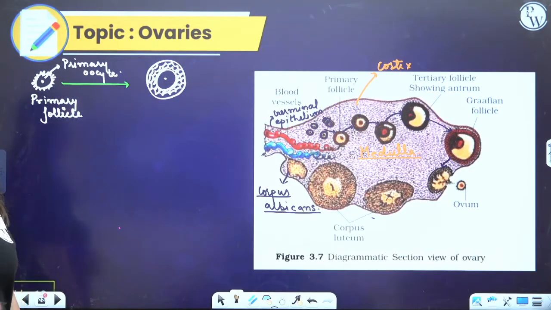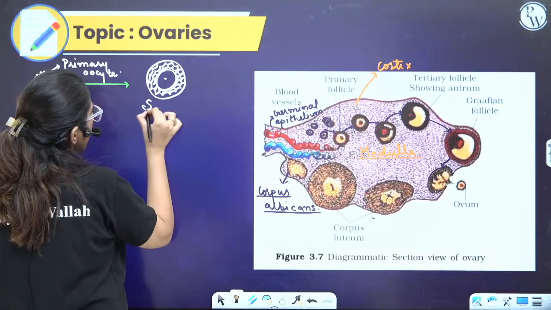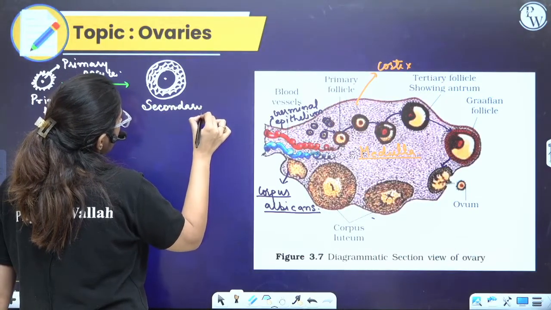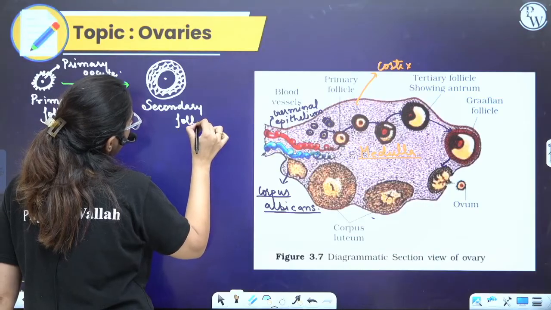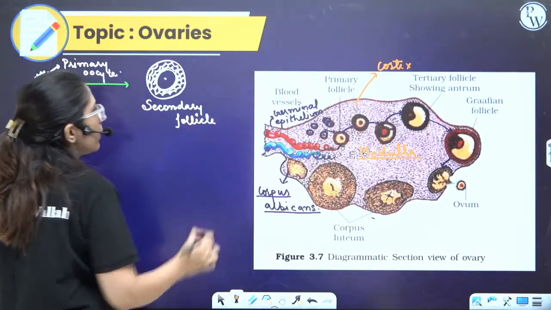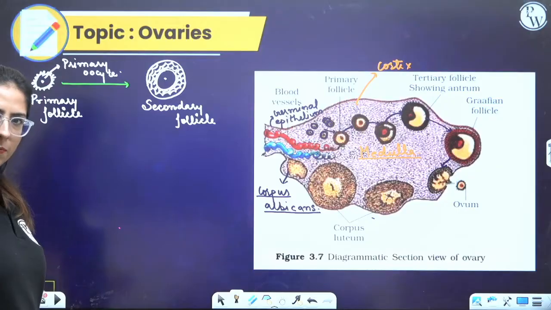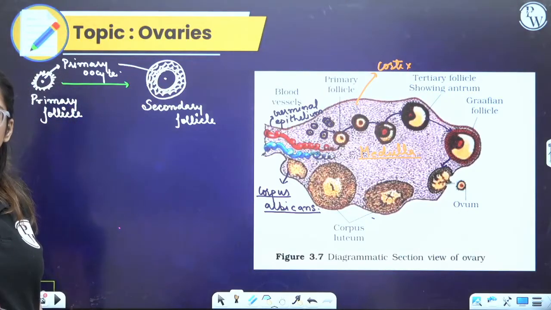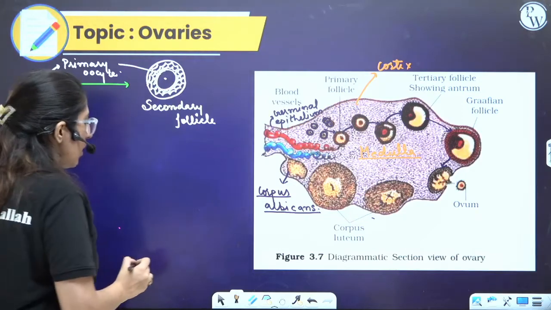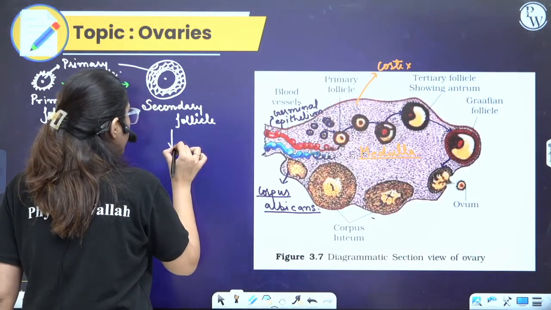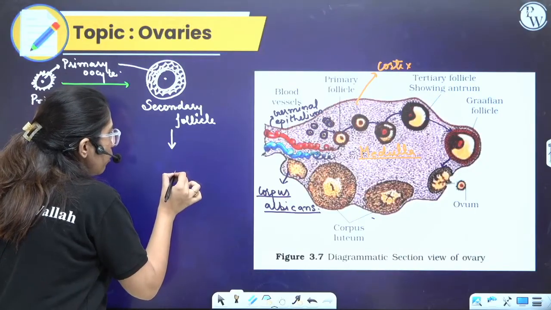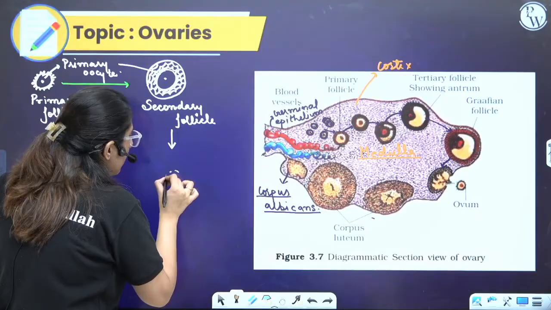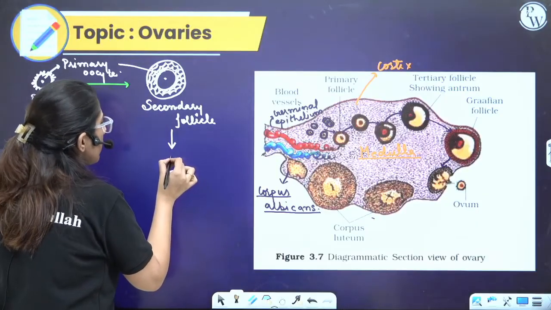Right? So this is termed as secondary follicle. What do we call this? Secondary follicle. Clear? Is this point clear, buddies? What do we have? They have a primary oocyte. Moving on to the next, it forms the secondary oocyte. Secondary oocyte further forms this structure.